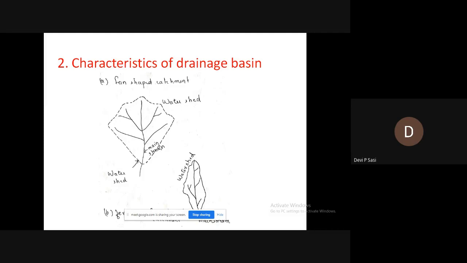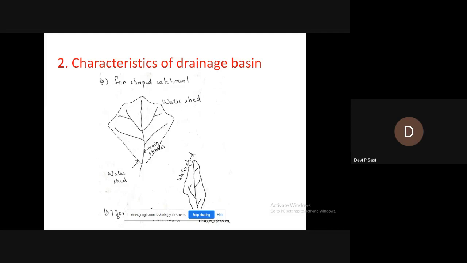And also, a larger drainage basin with mild rainfall, that means the rainfall is having less intensity, produces less runoff, because that large basin has larger storage effect, so that runoff reduces. We are assuming a mild rainfall is occurring in a large drainage basin. So the runoff will be less because the large drainage basin has larger storage effect.